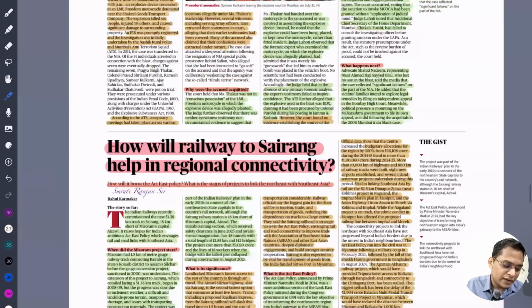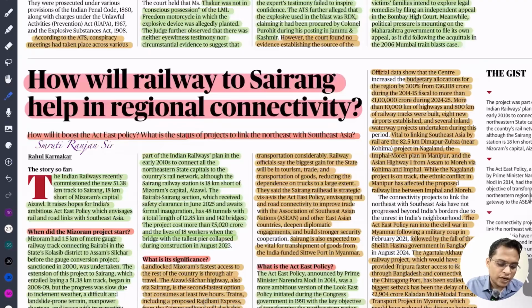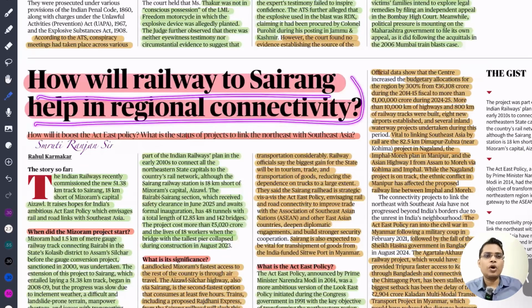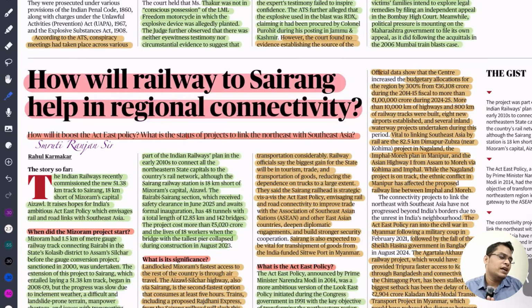So how will the railway Sairang help in regional connectivity? Recently we have seen that a lot of connectivity projects are going on in the northeast.